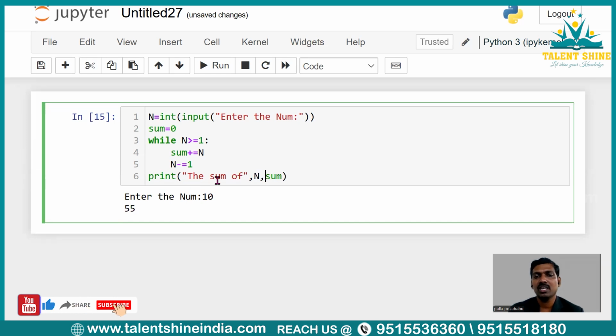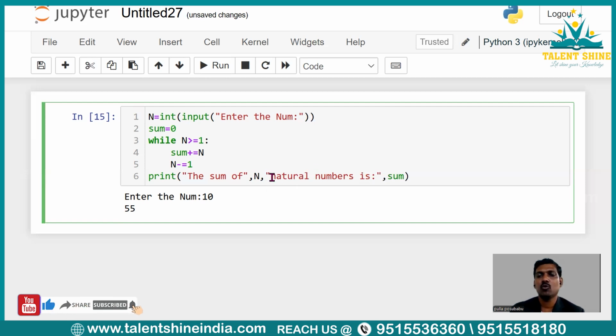So actually, I just want to get sum of the n natural numbers. What is n here? Whatever the number given by user, it has to come here, but it won't come. Let us see what will happen. Sum of n natural numbers. And then you just try to place comma, right?